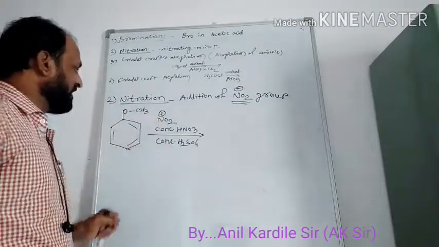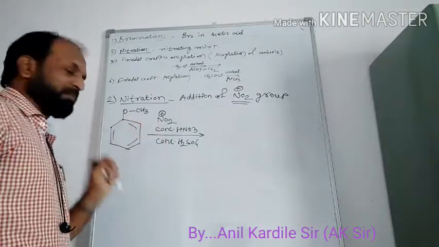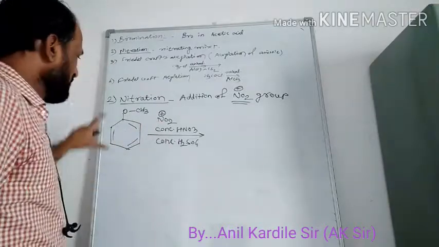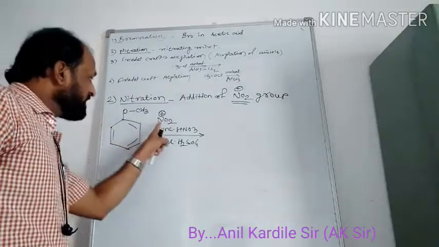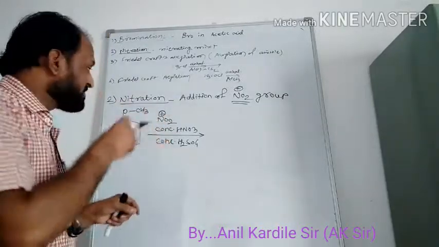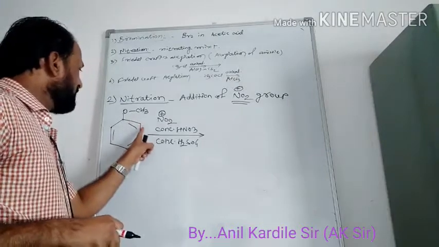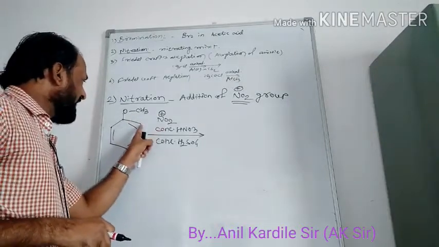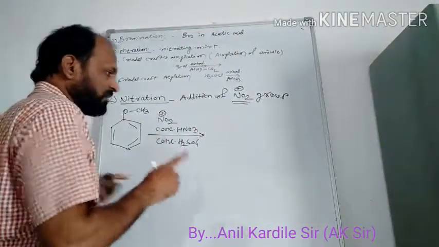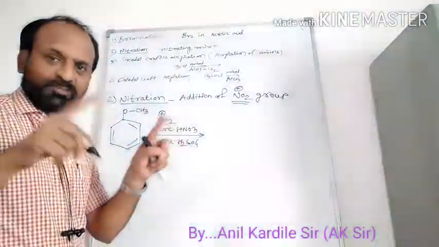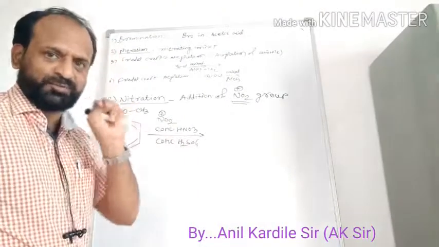It is the electrophile. We know that at the ortho and para positions of the anisole, electron density is accumulated. If this electrophilic substitution has to occur, it will attack at the ortho as well as the para position. So there are two chances of formation of two products.